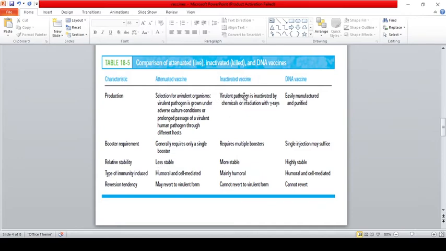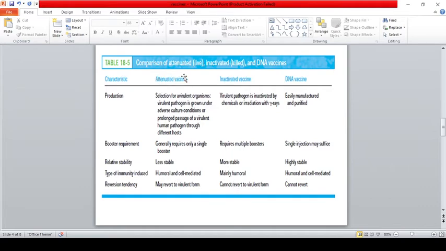But inactivated vaccine only induces humoral immunity, that is, it will only be involved in producing antibodies alone. Reversion tendency: an attenuated vaccine may revert to a virulent form since we are creating a virulent organism only. An inactivated vaccine cannot revert into a virulent form.